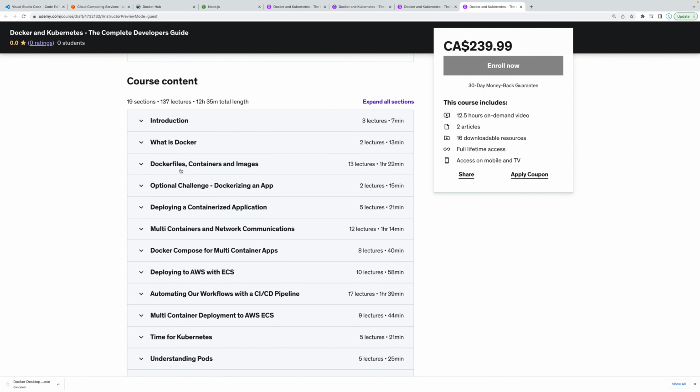For all of this course, what we're going to be utilizing is Docker Desktop to run both Docker containers as well as a Kubernetes cluster. Now, luckily, the download for Docker Desktop is actually really easy.